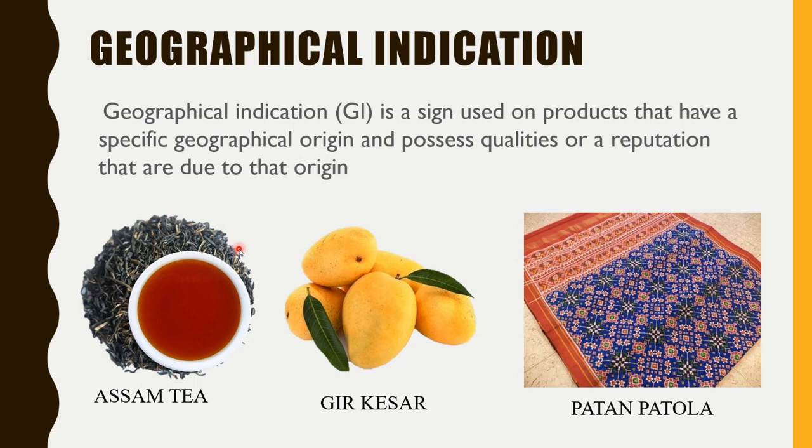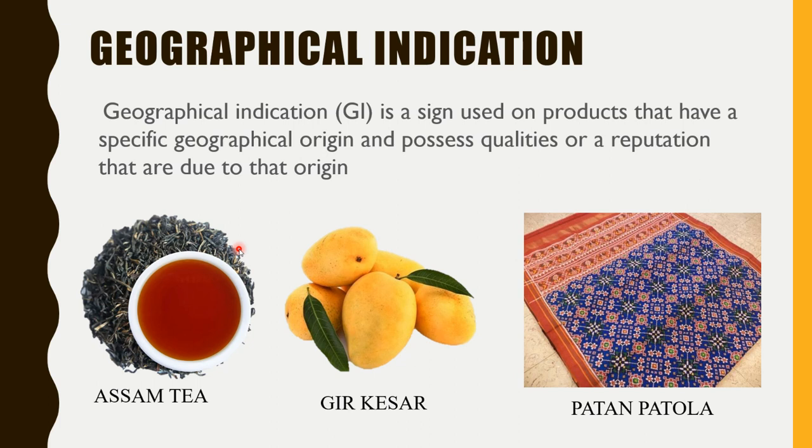No one in Gujarat can produce Assam tea in Gujarat and sell it in the name of Assam tea. Even Gir Kesar, we cannot grow it in Rajkot and sell it in Rajkot as Gir Kesar. Only the people of Gir, that specific region, can grow this type of product, and only they are eligible to sell it in the name of Gir Kesar, right? If someone here in Rajkot is growing kesar and selling it in the name of Gir Kesar, he will be sued, right?